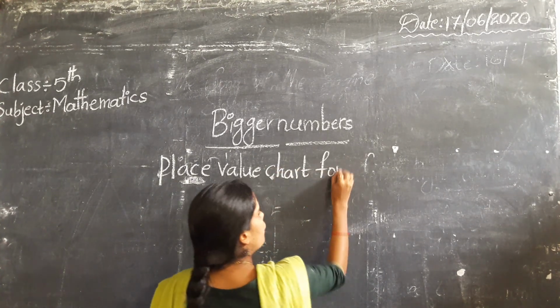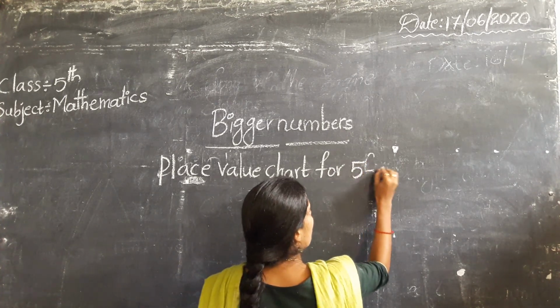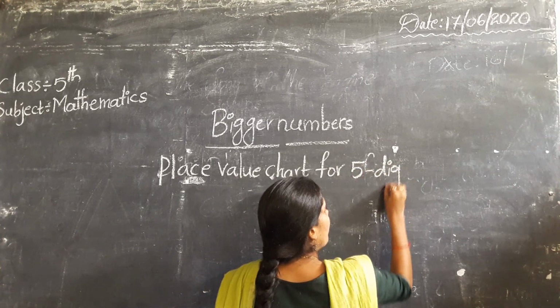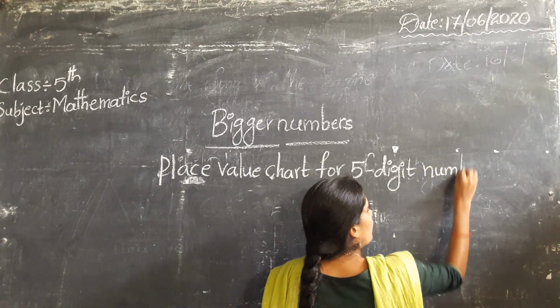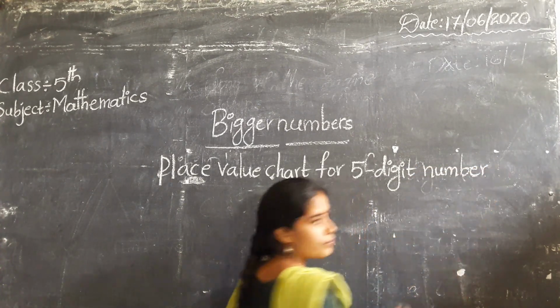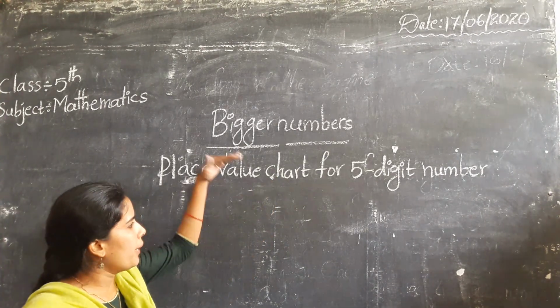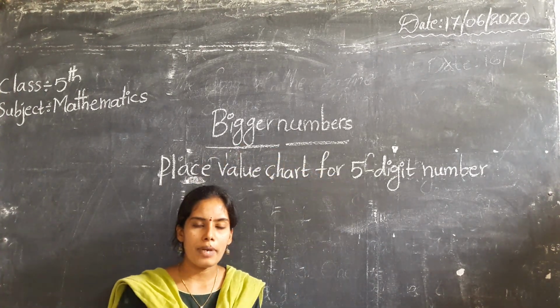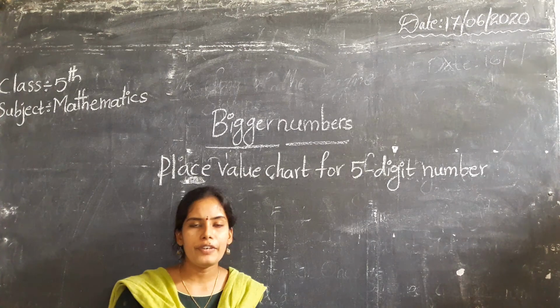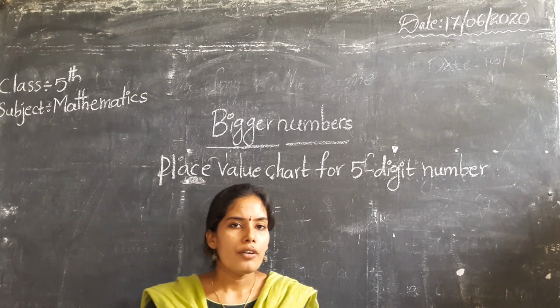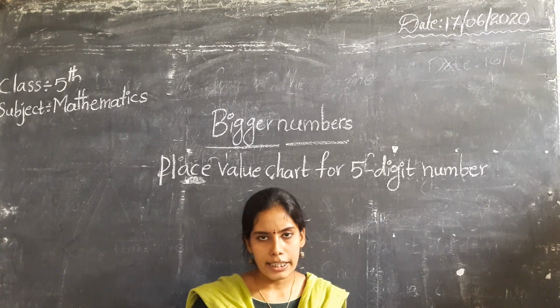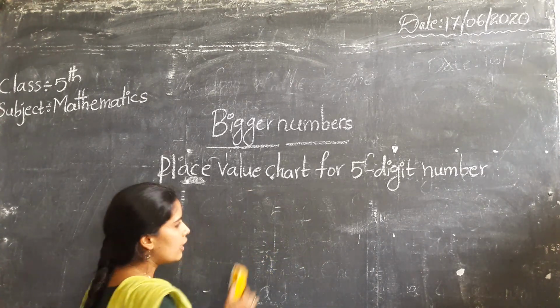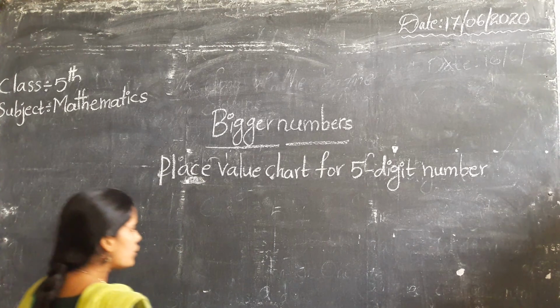Place value chart for 5-digit number. We know already, children, 4 digits. To make a 5-digit number, first we must know about the place values. We know already how to frame the 4-digit number. In the same way, we have to frame the 5-digit numbers also. Before that, first I will say the place value chart.